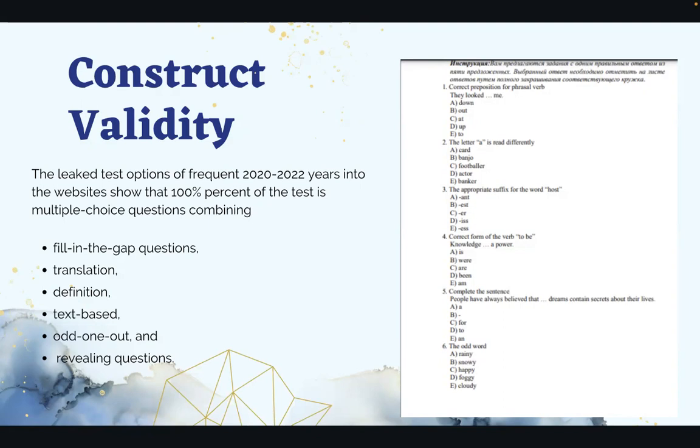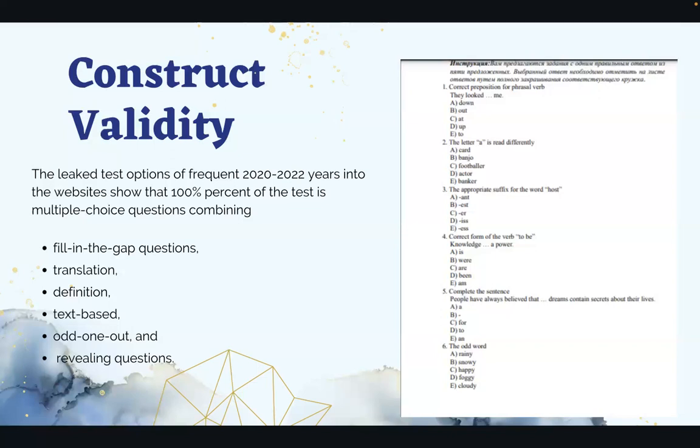Sometimes there are fill-in-the-gap questions, translations, when students need to translate something from Russian or Kazakh to English, or vice versa, and also definitions of some words, text-based, odd one out, and reviewing questions.